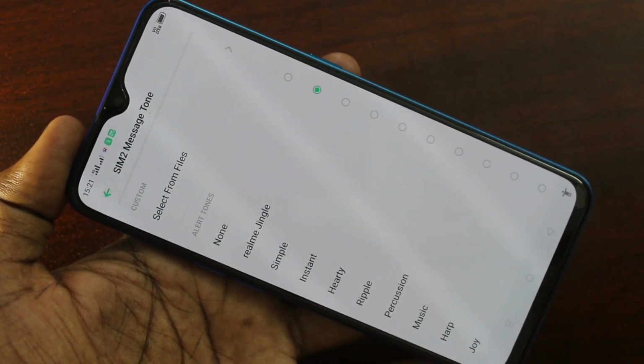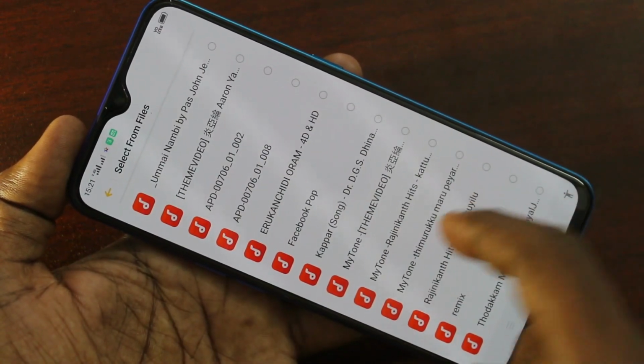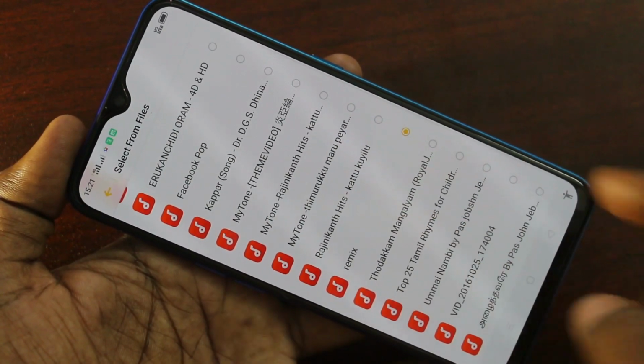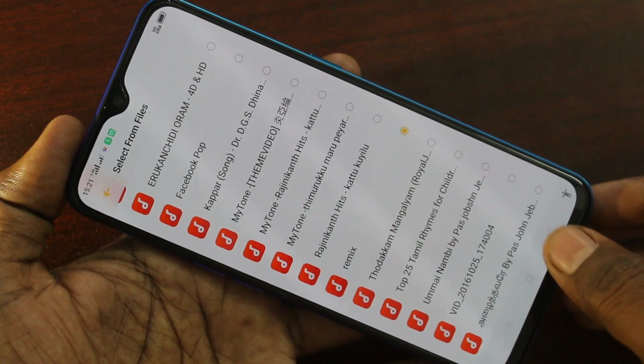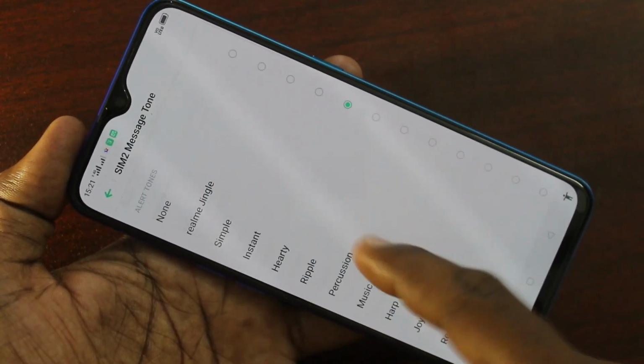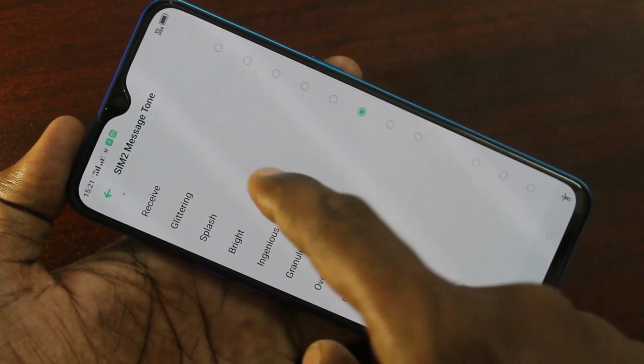This is SIM2 message tone. This is also similar to what I have done previously. Just select from files, that is select from your local files, or select from system ringtones.